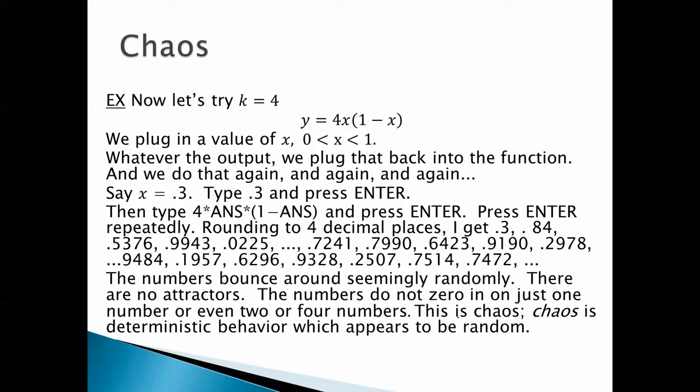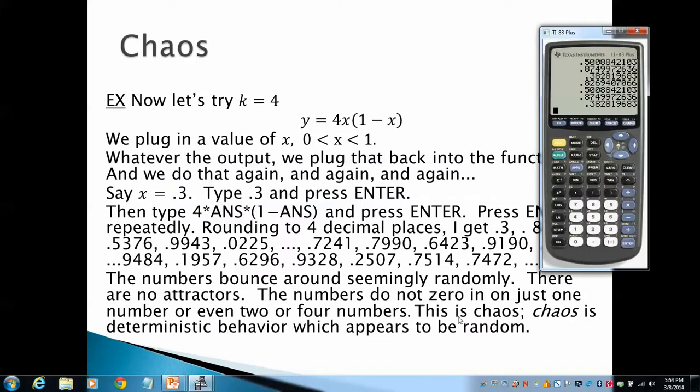Now let's try k equals 4. Check this out. So again, start with 0.3, same as before. Enter. And now let's enter that into 4 times answer times 1 minus answer.